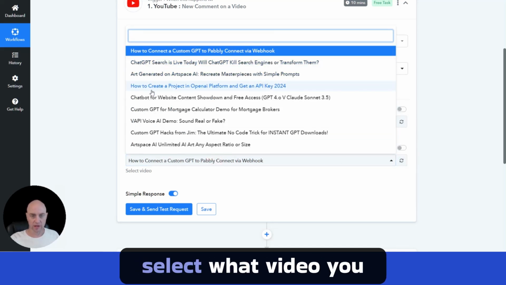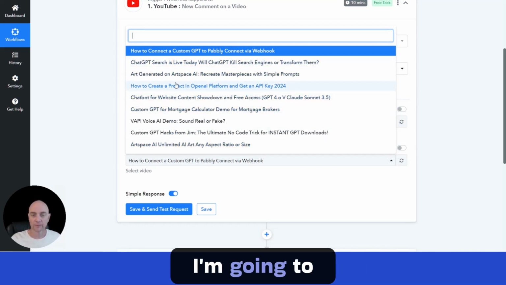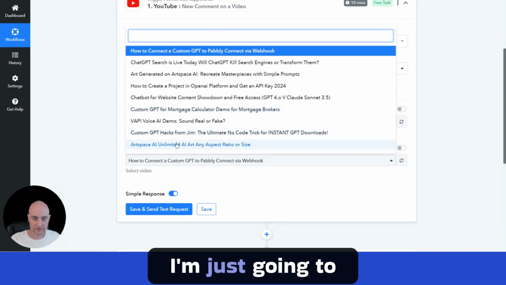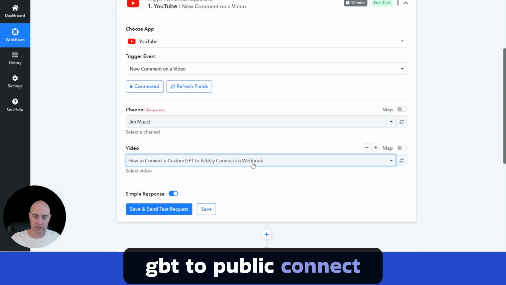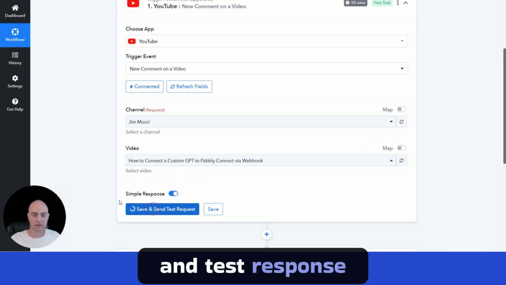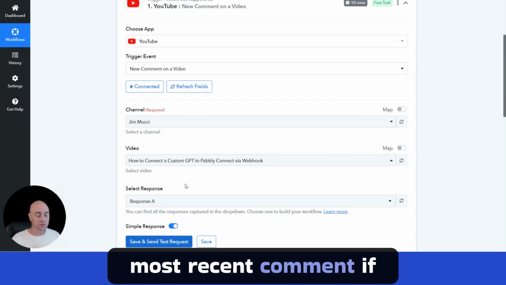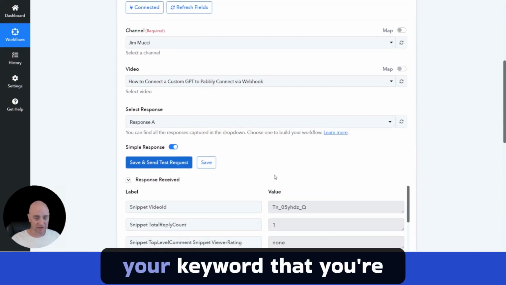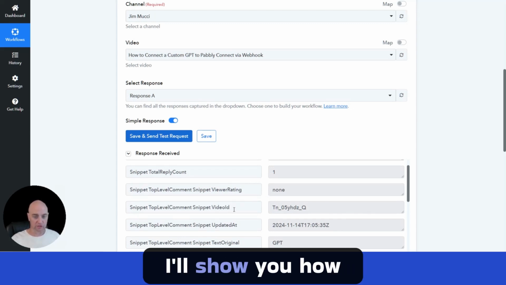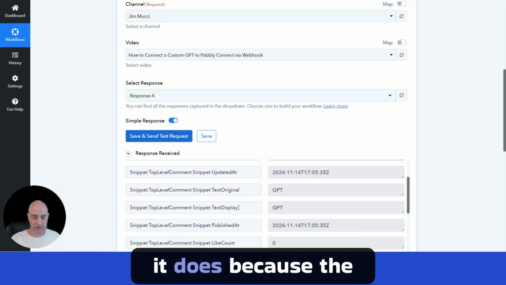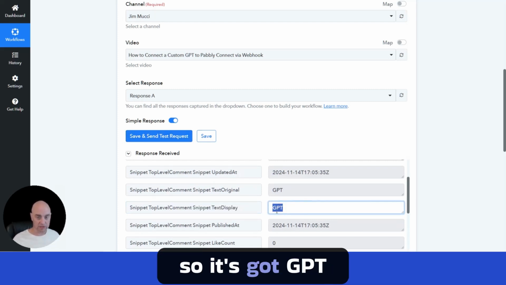Here's where you can select what video you want to basically listen to for a comment. I'm just going to keep this same one, keep it simple: How to connect a custom GPT to Pabbly Connect via webhook. And then click save and test response. What this does is, when you click save and test, it's going to get the most recent comment. If that comment doesn't have the keyword you're looking for, it makes it a little harder to set up, but you can still do it, and I'll show you how. In this particular case, it does, because the most recent comment was the one I did the first time I built this, so it's got GPT right here.